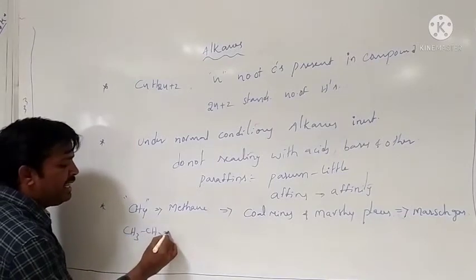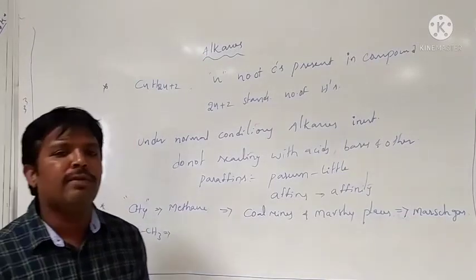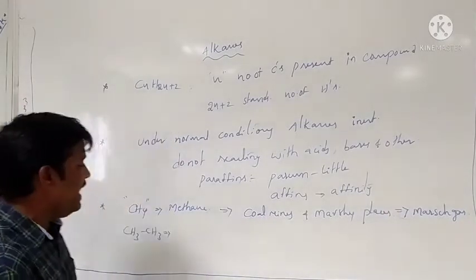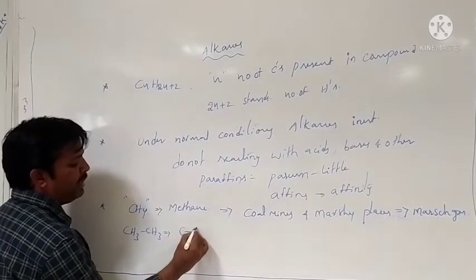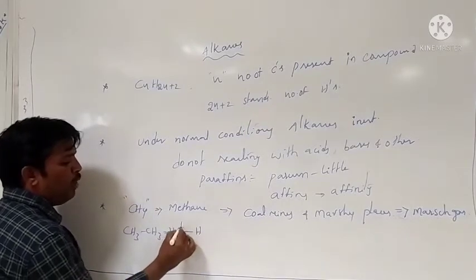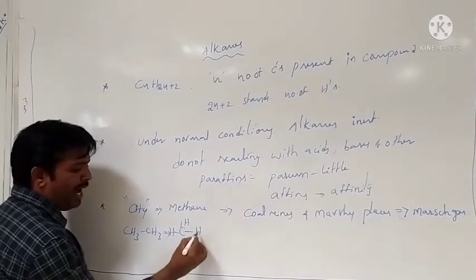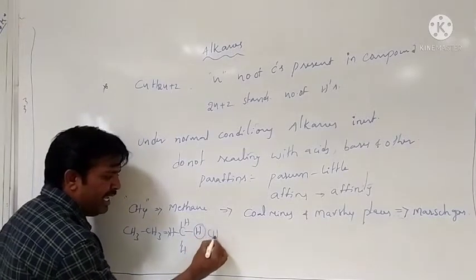Then, another example: the second member of the alkane family is ethane. It is obtained when one hydrogen in methane is replaced by CH3.